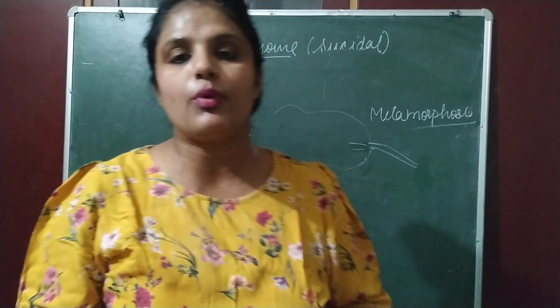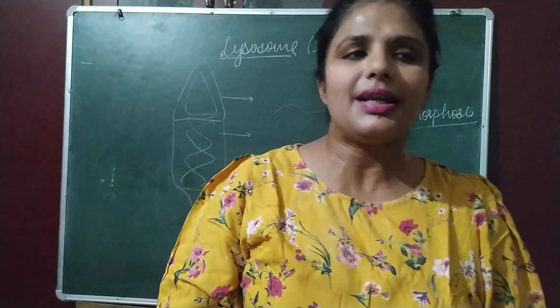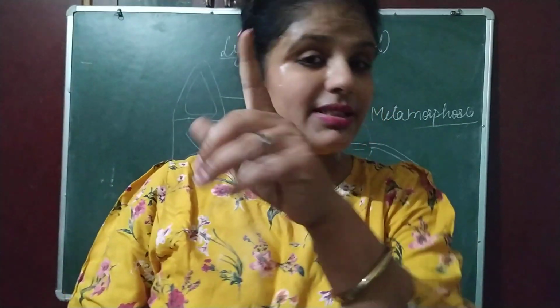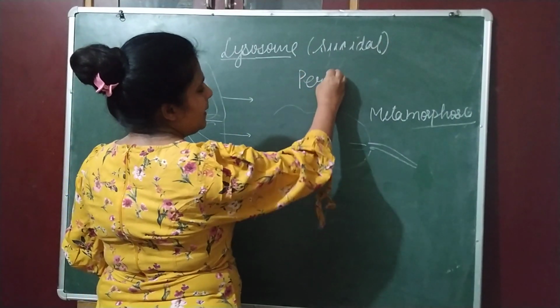In the next video, we are going to discuss the structure of DNA, which is very interesting. And there are certain small cell organelles. One more cell organelle I would like to discuss is peroxisome.